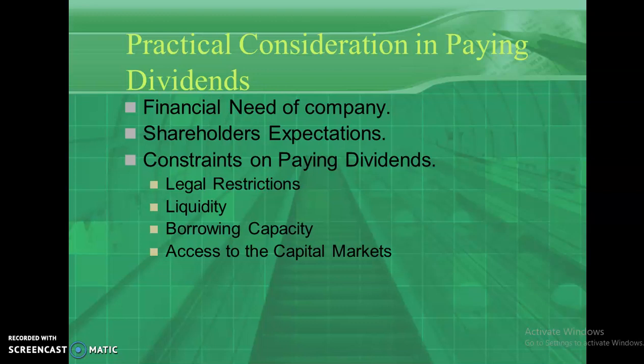You can see different types of shareholders in the company, old-aged shareholders and young-aged shareholders. So what's the peculiarity of young people? Young people always expect capital gain. They would like to buy the shares at low price and sell at high price, expecting capital gain. But old-aged investors prefer the companies that pay dividend in a stable manner. Such kind of shareholders' expectation has to be met. So the expectations of both types of shareholders should be met by adopting an appropriate dividend policy in the company. So this has to be considered.